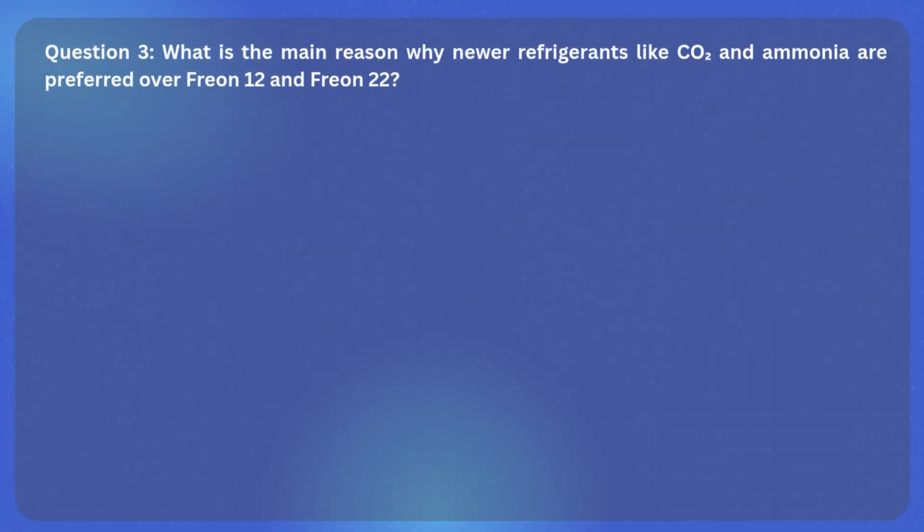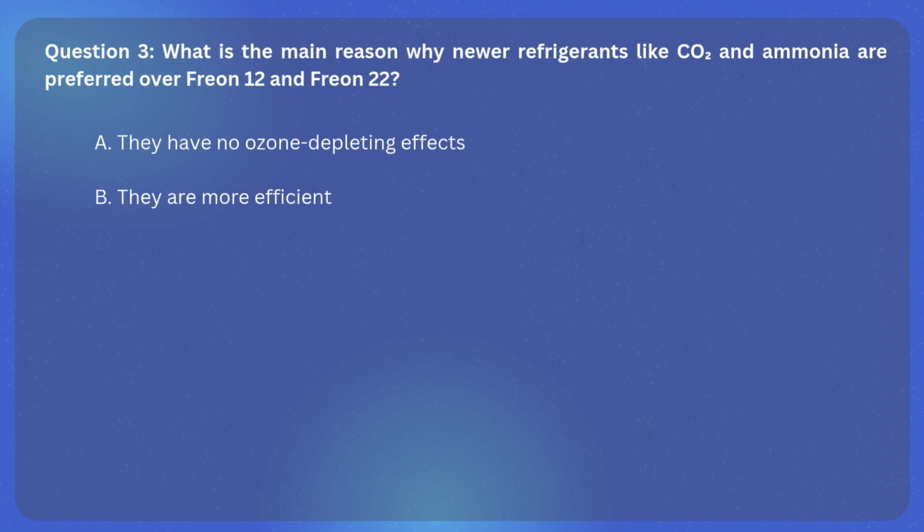Question 3. What is the main reason why newer refrigerants like carbon dioxide and ammonia are preferred over Freon 12 and Freon 22? A. They have no ozone-depleting effects. B. They are more efficient. C. They are easier to store. D. They are less expensive.